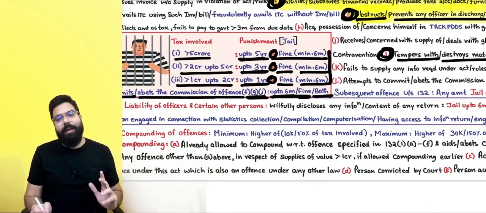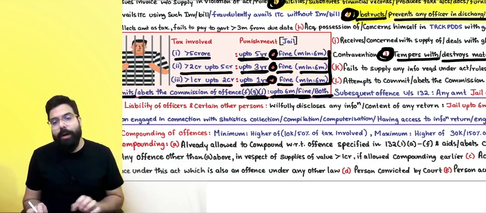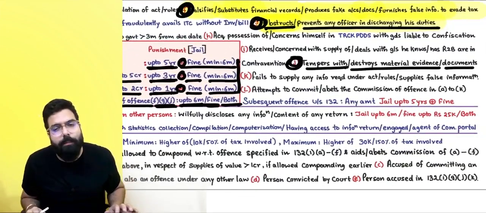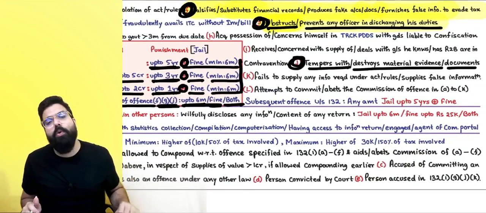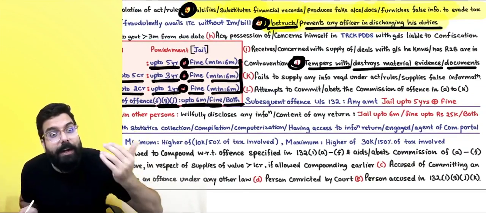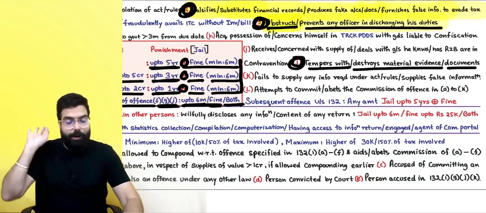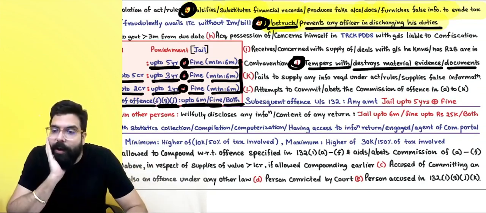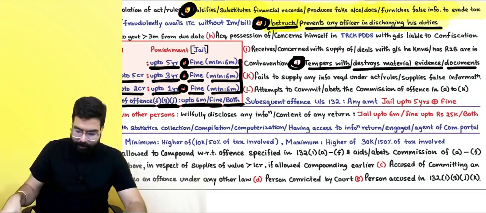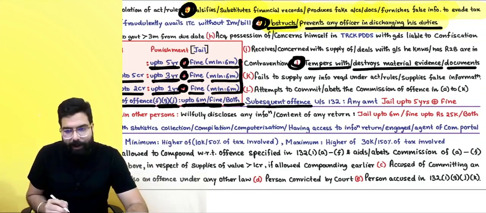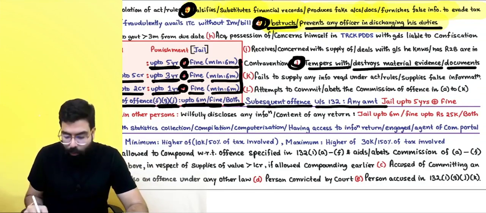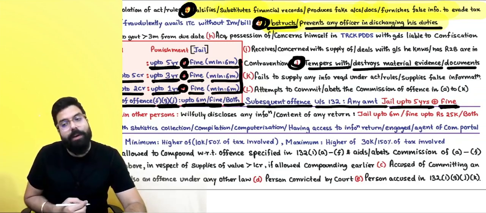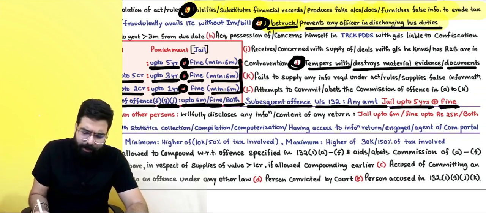Now listen to me very carefully. If you commit any of the offences told under section number 132 subsequently, repeatedly, sir, you were earlier caught, earlier you were penalized and sent to jail, and now again you are doing it. They are telling repeated offenders, for a subsequent offence, any amount, you will be sent to jail up to 5 years plus fine. Always remember this. And minimum jail, anyway, is 6 months.